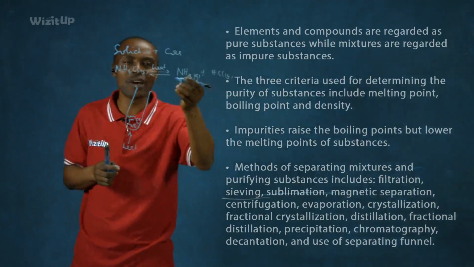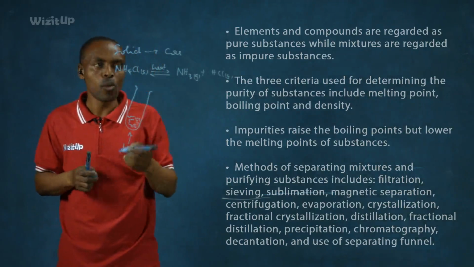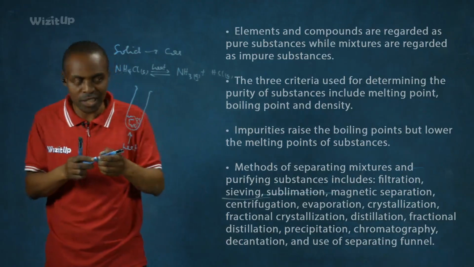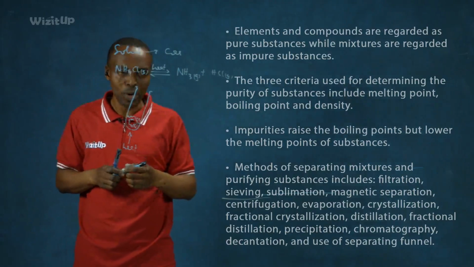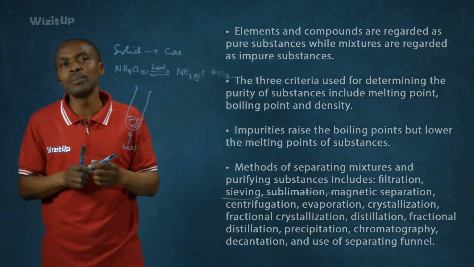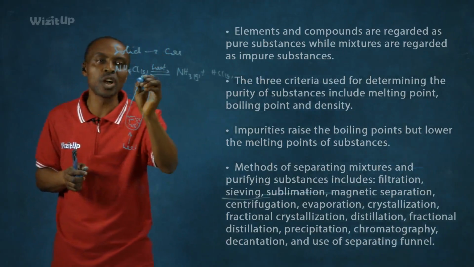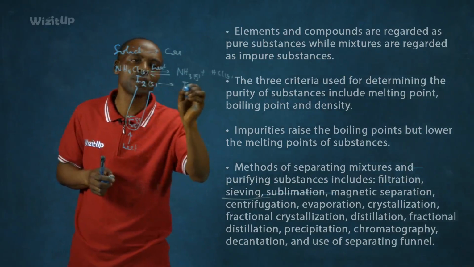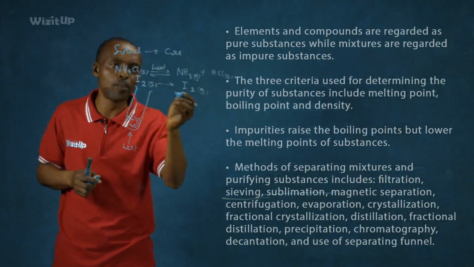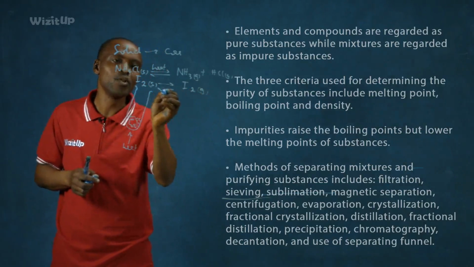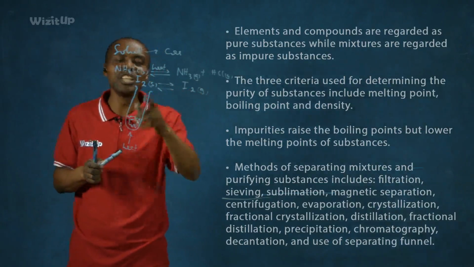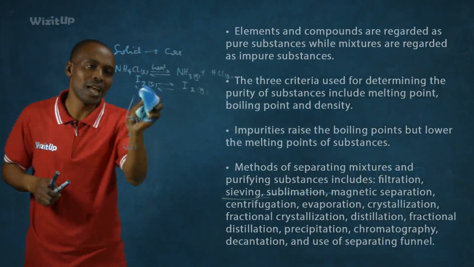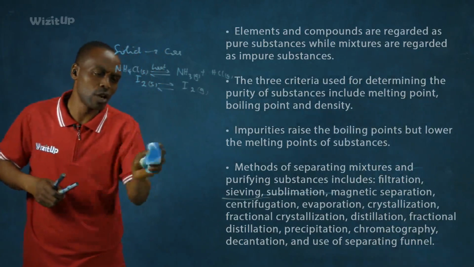If you combine these two, you have dense white fumes of ammonium chloride, while if you heat it, it will give us two colorless gases, ammonia and hydrogen chloride. Another substance that can sublime when heated is iodine solid. When you heat the crystal of iodine, it will give us a violet colored iodine vapor, which when cooled again will give us iodine solid. Iodine is a black crystalline solid. So that is the process called sublimation.